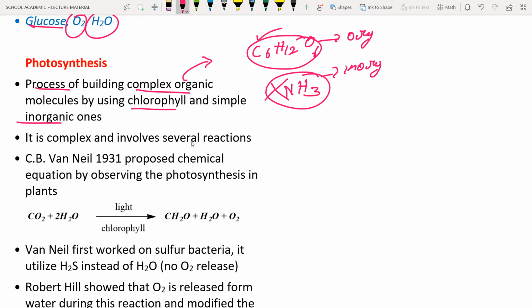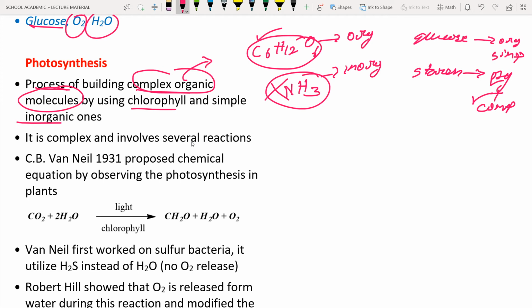We are saying complex organic molecules. Glucose is organic and simple. Starch is also organic, plus it is complex. Hence we can say starch is a complex organic molecule. Have you understood the word complex organic molecule? This is the meaning of it. By using chlorophyll, we have discussed that chlorophyll is a pigment present in the chloroplast organelle, and simple inorganic molecules are utilized for the formation of complex organic molecules.